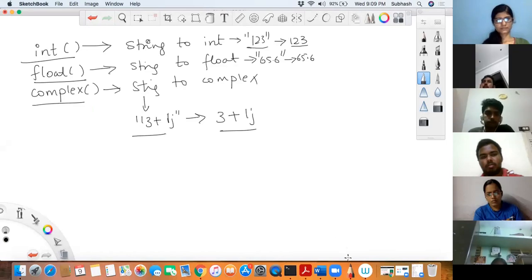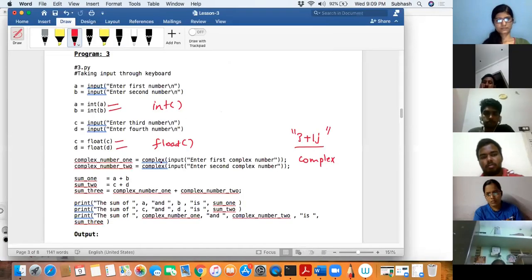So in this program I just wanted to show you how to use these type conversion functions. Is that okay? Clear with that? Everyone clear with that? Right? Okay, now moving on to the next topic. Are you okay with this? Clear? Shall we move to the next concept?